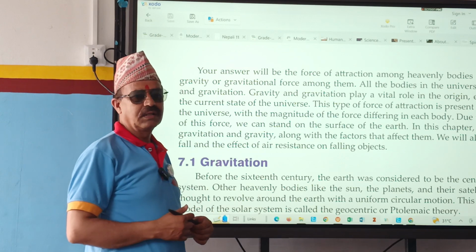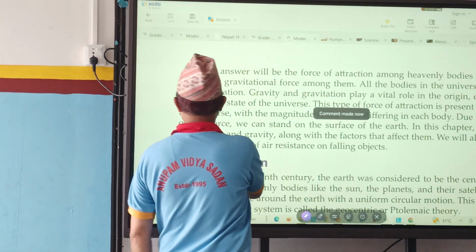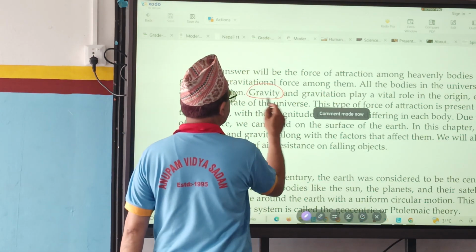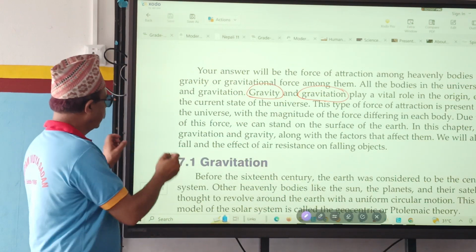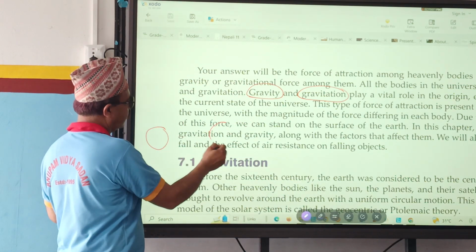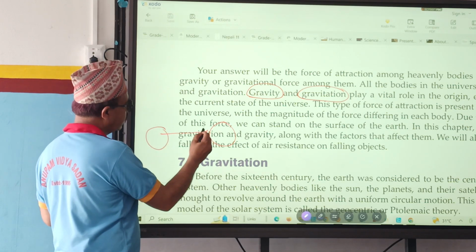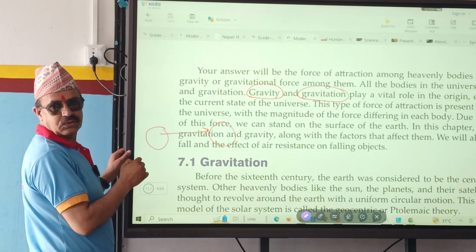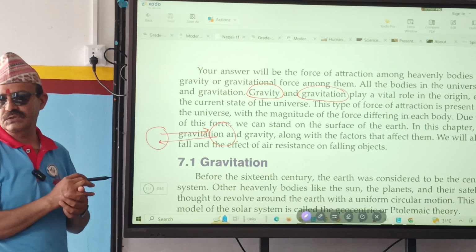What is gravity? How do you define gravity? Gravity and gravitation. If here is one body and here is another body, suppose two stones are there. The first stone pulls the second stone with some force, and the second stone pulls the first stone with some force.